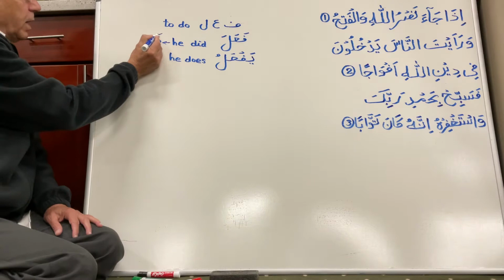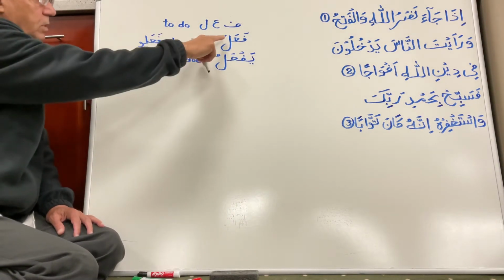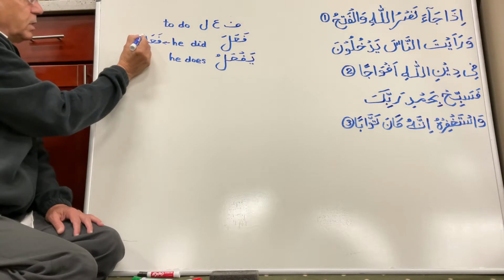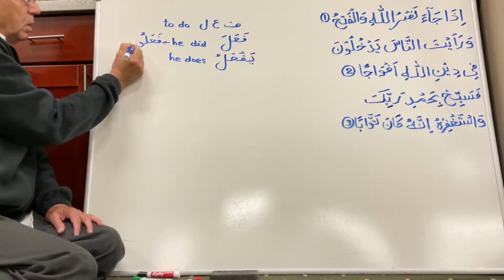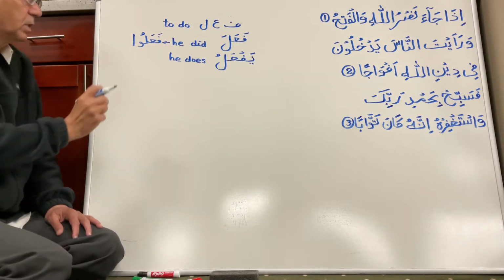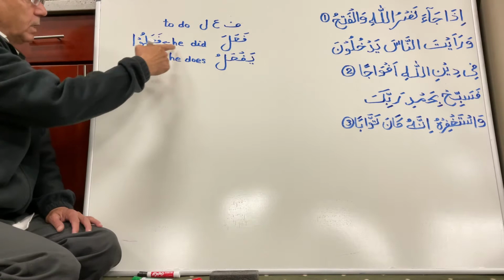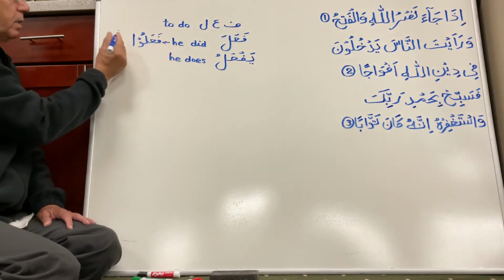So you just add a waw, but instead of this zabar or fataha, you change this to a pesh, and you add an extra alif, which is not read, it is just written there. So fa'alu is a plural, and the meaning is they did.